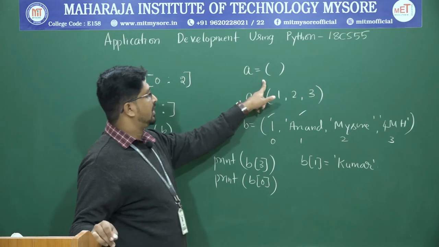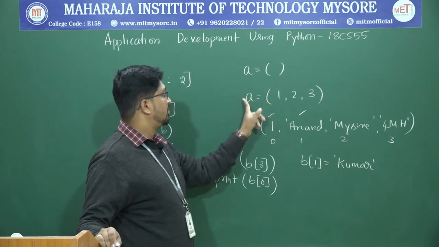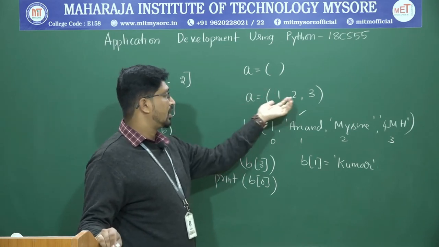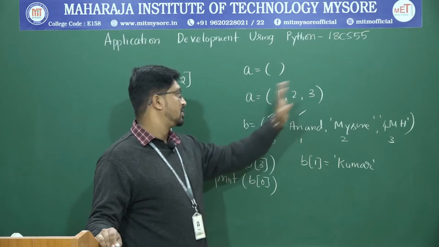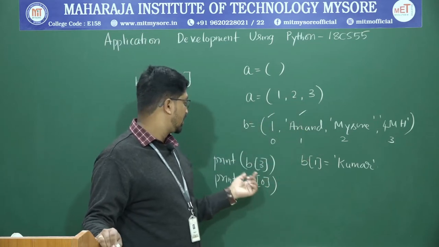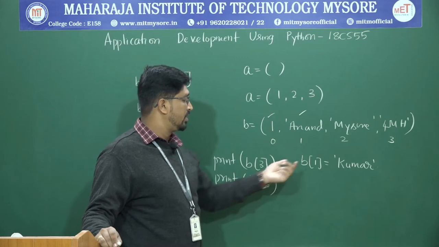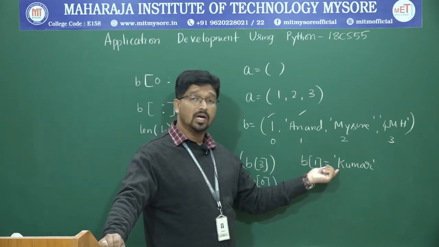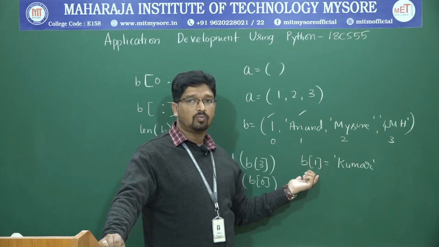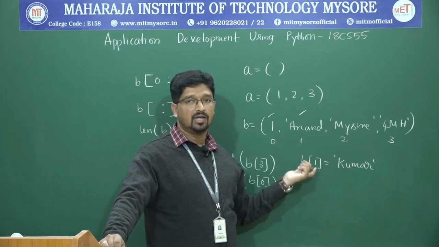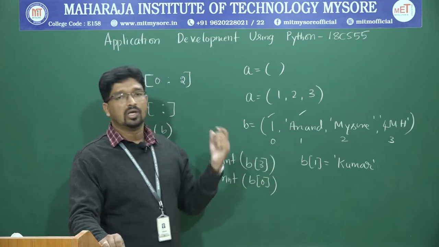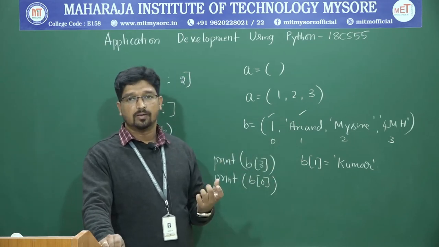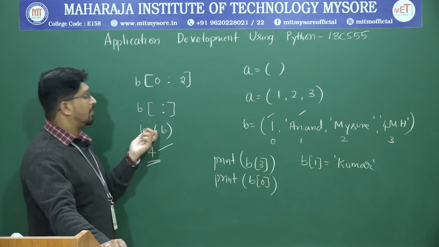Okay, this is how we declare a tuple. A is a tuple now, and this is how declaration and insertion work. All the elements are inserted. This is how you access each element. If you want to change an element, you will get an error. Assignment is not possible in a tuple. Correct. In the same way, with strings also, you cannot change the value inside the string. And this is tuple slicing.